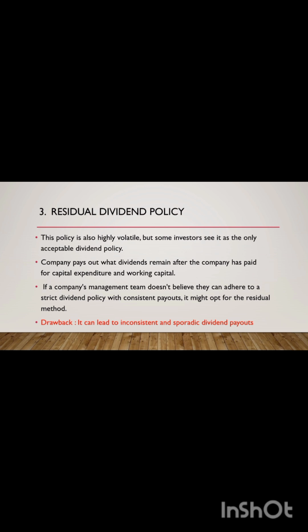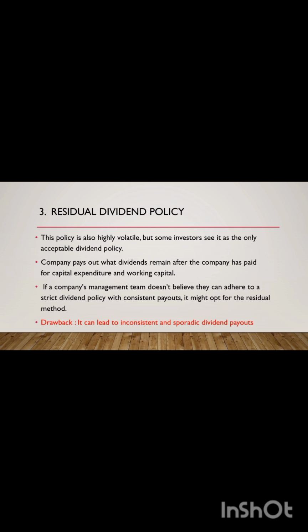So, our third dividend policy is the residual dividend policy. It is also highly volatile, but some investors see it as the only acceptable dividend policy. With the residual dividend policy, the company pays out what remains after the company has paid for capital expenditures and working capital.